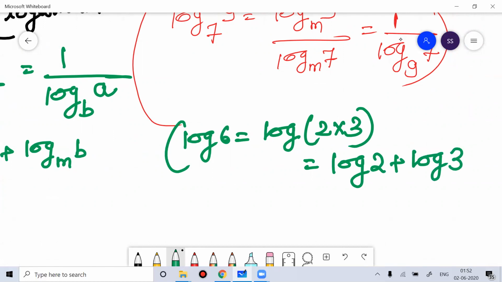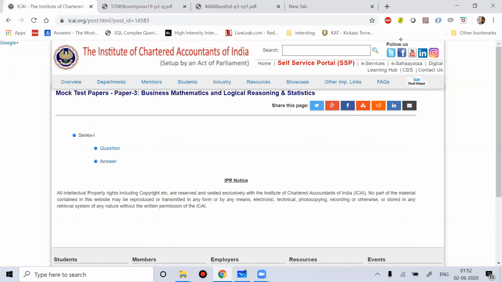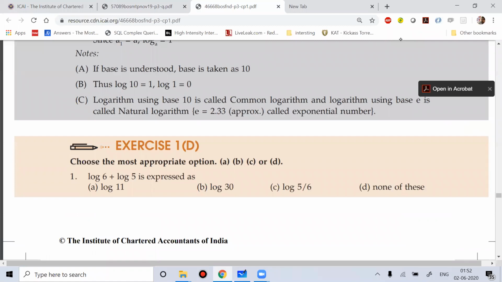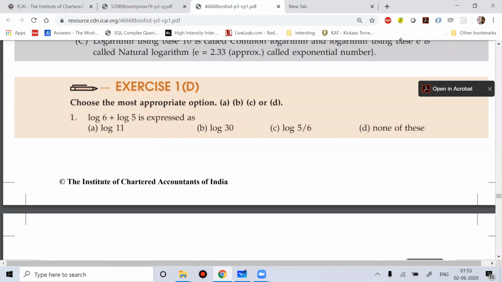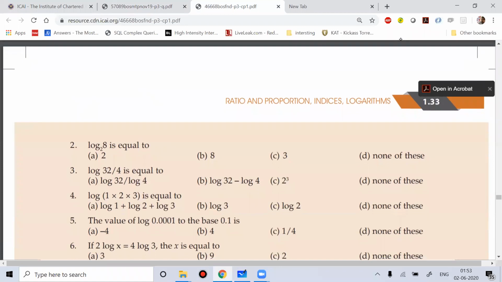Clear? If you see the questions from the exercise, question number 1: log 6 plus log 5 is what? Log 30. Very simple. Log 6 plus log 5 means log of 6 into 5, which means log 30. I hope you understood this. Clear, no? Everyone understood this. Okay.